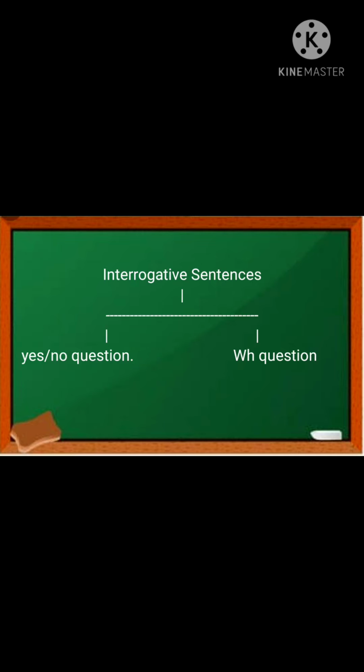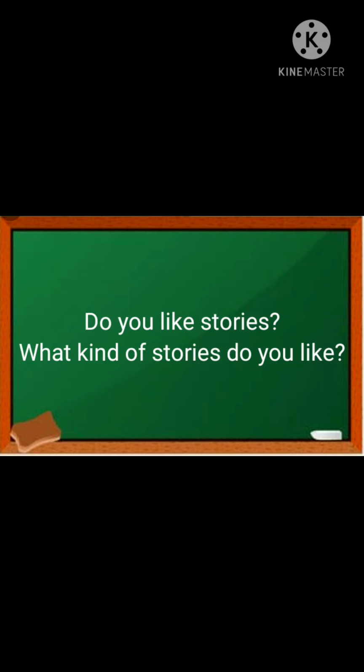Second is interrogative sentence. An interrogative sentence asks a question. Interrogative sentences are also of 2 kinds. First is yes/no question and second is WH question. For example, do you like stories? What kind of stories do you like?